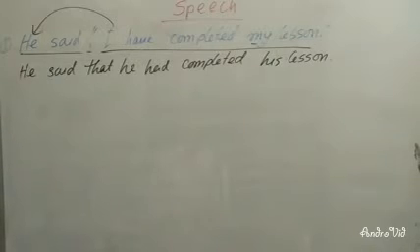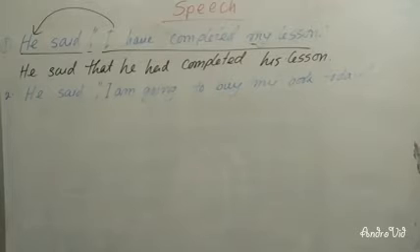Dear learner, I am going to write the next sentence. You can see the sentence: he said, I am going to buy my book today. He said is the reporting verb, and I am going to buy my book today is the reported speech.